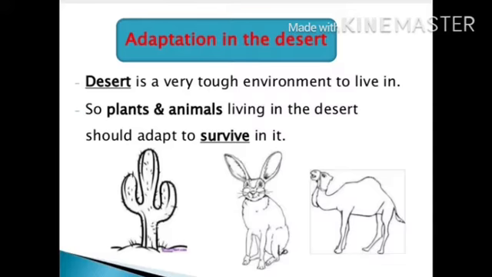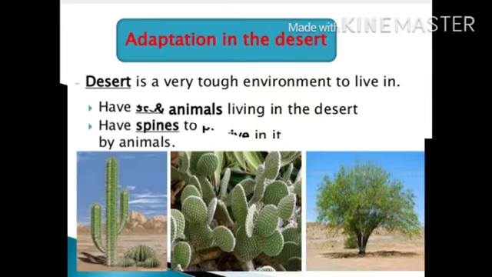So they are inactive during the day and come out during the night to find their food or to locate their prey and collect food for their survival.